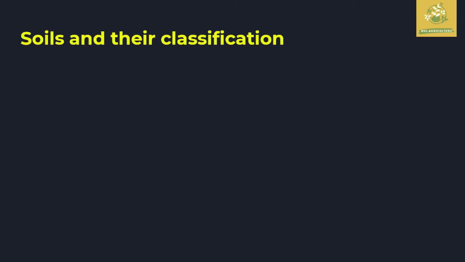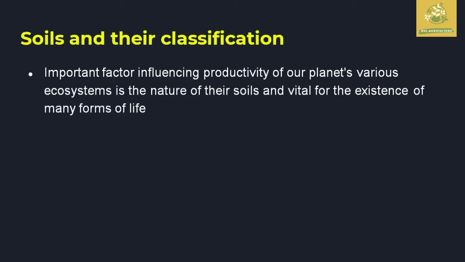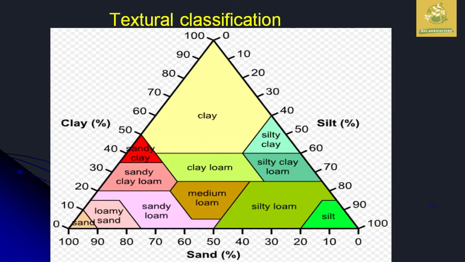Based on the soil and its classification, soil is an important factor which gives productivity and also a stable medium for these crops. They form a vital ecosystem for the many forms of life on this planet. By seeing the texture classification, the picture shows the sand, clay and silt percentage. By that they are classified into 12 different types of soil.